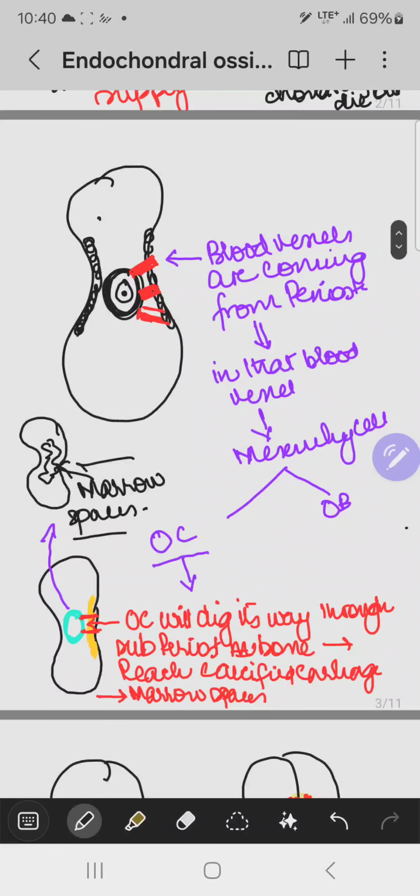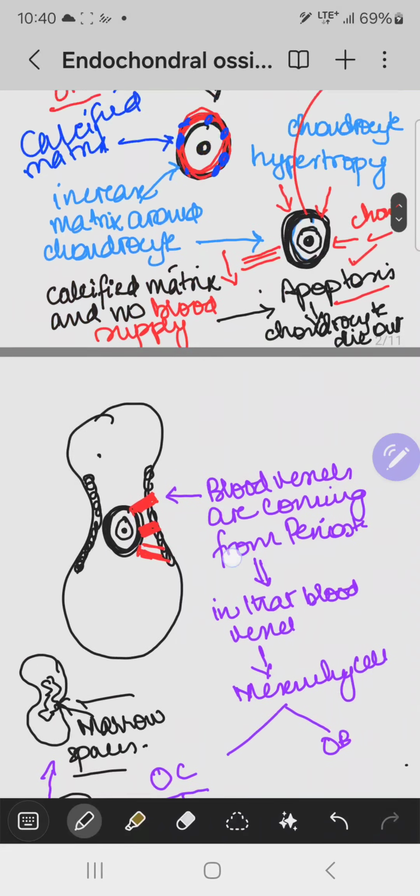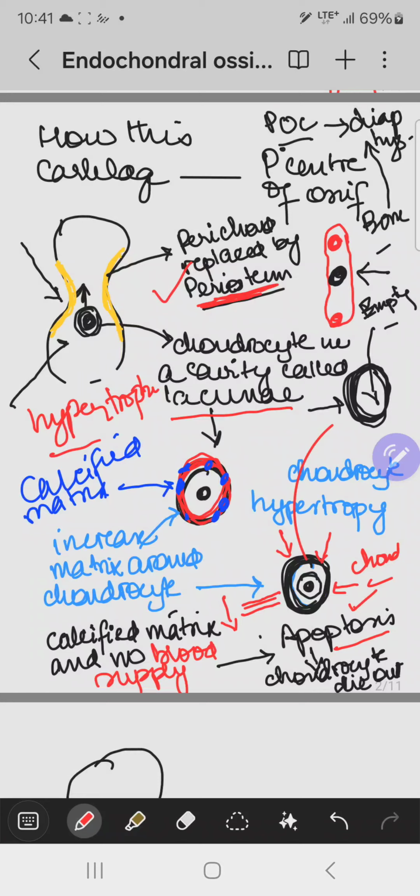Now what happened is, in the meanwhile, at the same time, the perichondrium is now being replaced by the bony layer, which is called periosteum. I think Rishna asked me in the last lecture what is periosteum, and I think I told her, for her memory and for the others, periosteum is basically the outer surface of the bone. What is that? Outer surface of the bone.